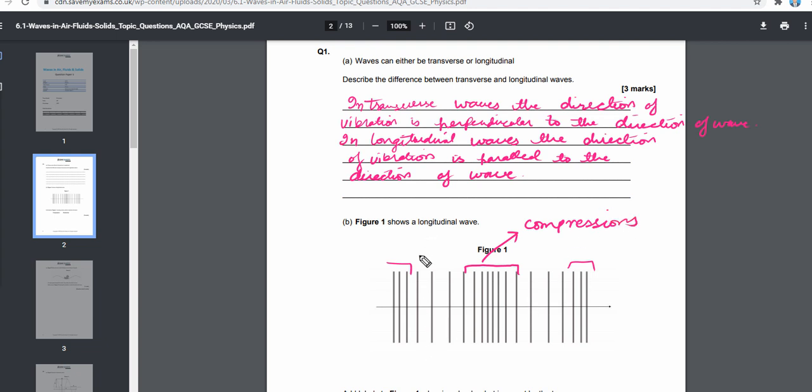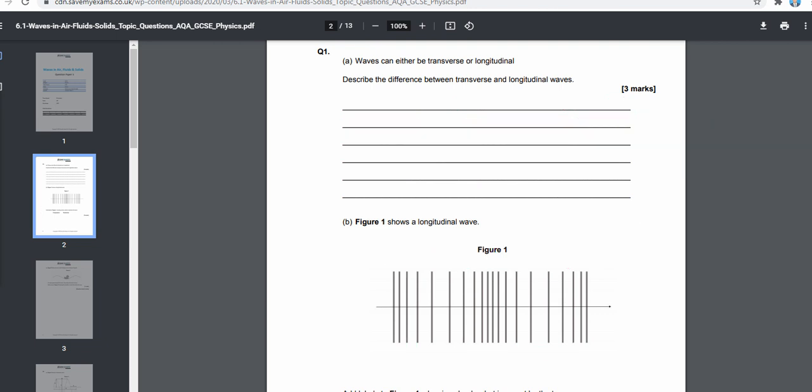And the areas where the lines are away from each other, these areas belong to the rarefaction.